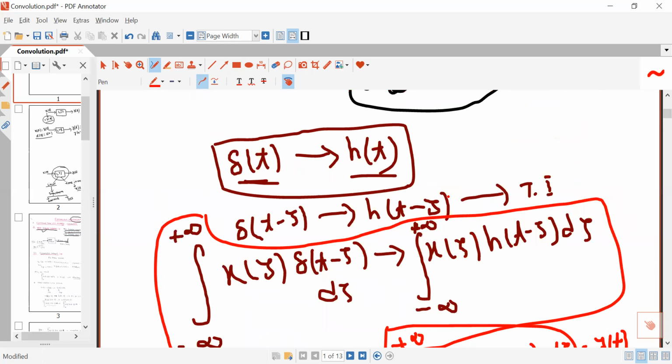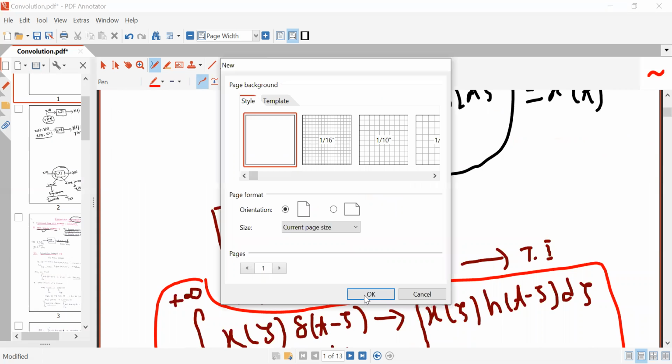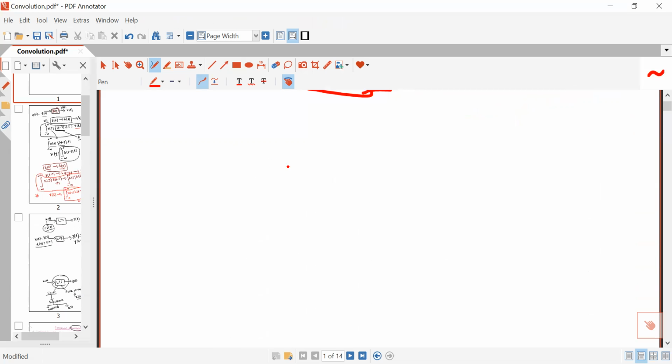So for a linear time invariant system, if the excitation is x(t), then its response will be x(t) convolution h(t).